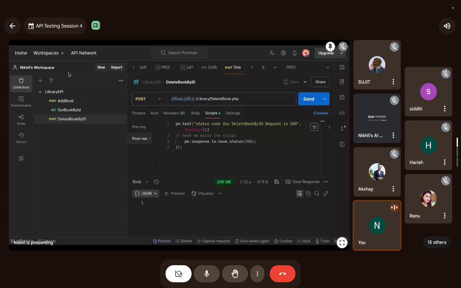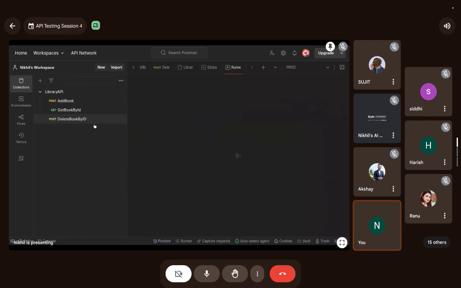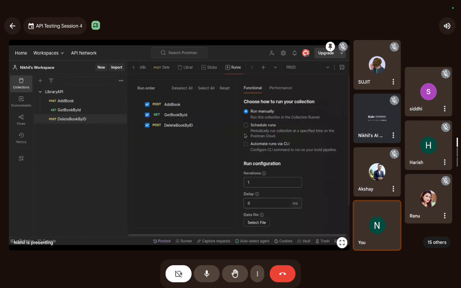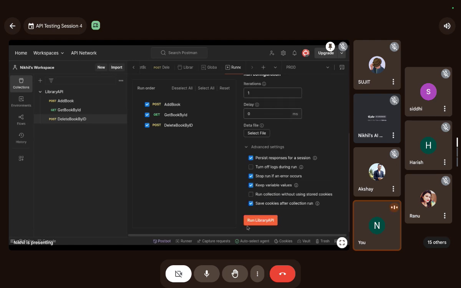Okay guys, let's run these three requests together. I am clicking on run collection. This is the collection runner, and I will click on run manually. We will run the scheduled run and automatic run via CLI later. I will just run every request one time, so I'm keeping the iteration at one. Advanced settings have nothing to do with us. And I will click on run library API.